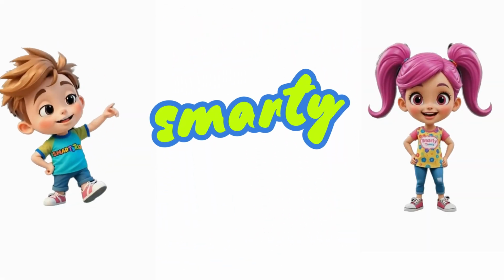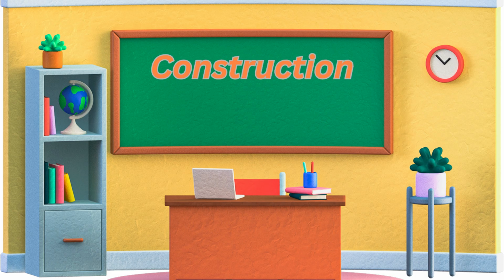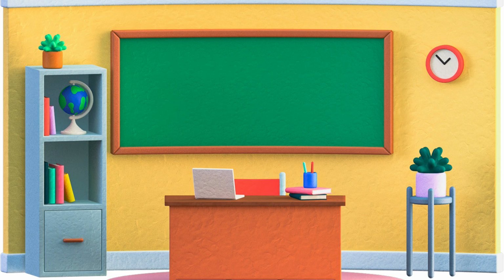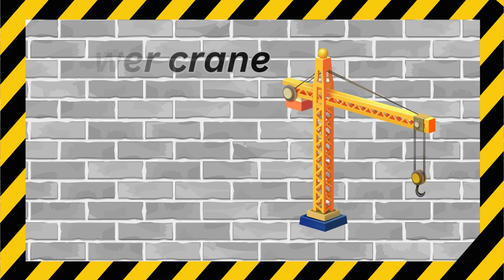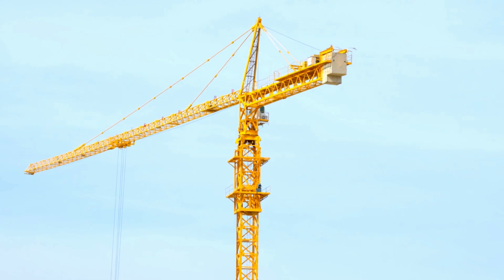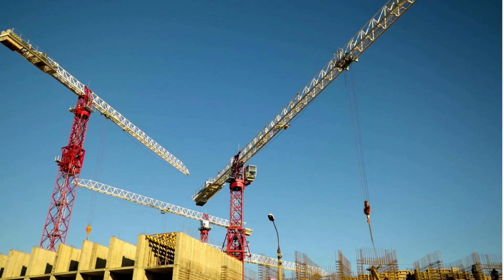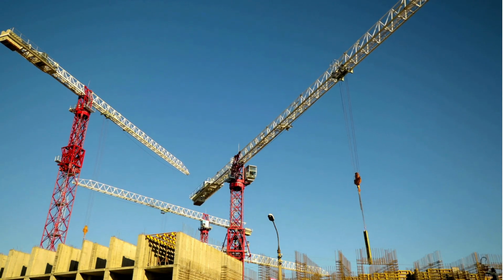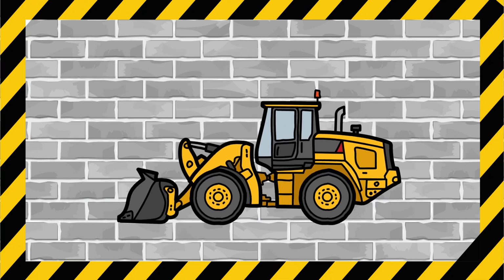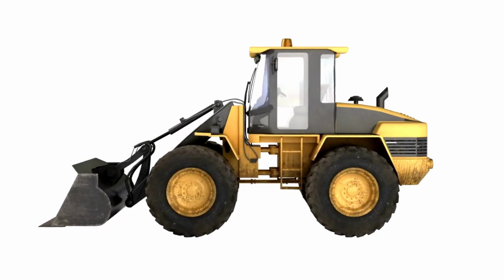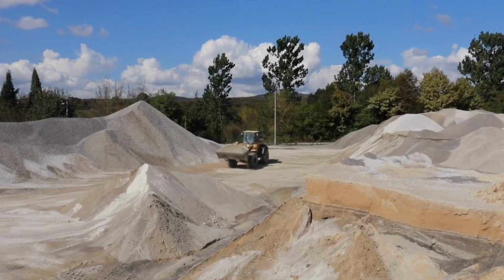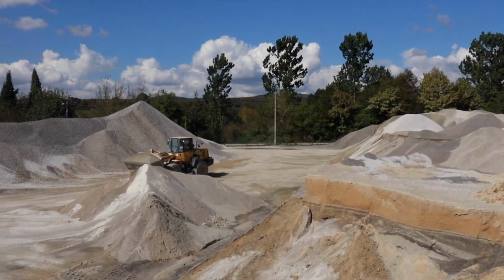Hello, smarty friends. Let's learn construction vehicle names. Tower crane. It is used in high-rise construction for lifting steel and concrete. Wheel loader. It scoops and loads loose materials like dirt and gravel.